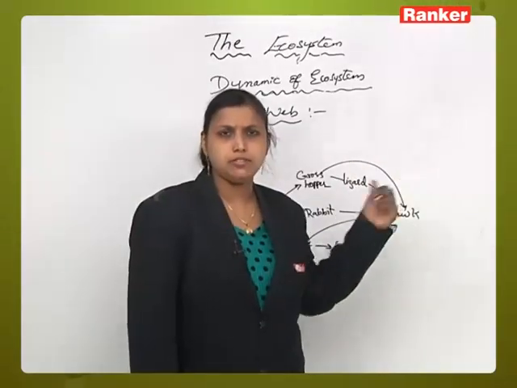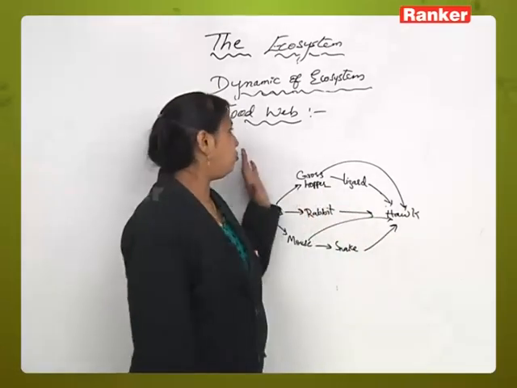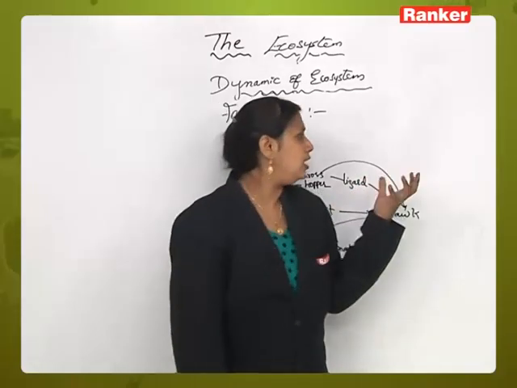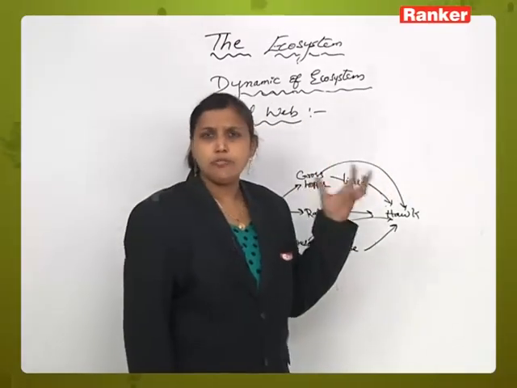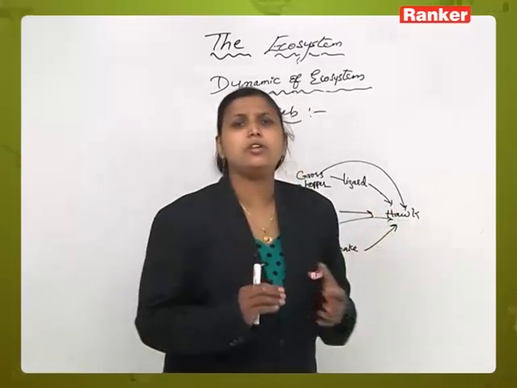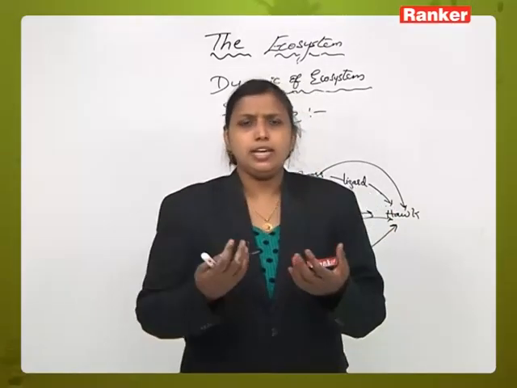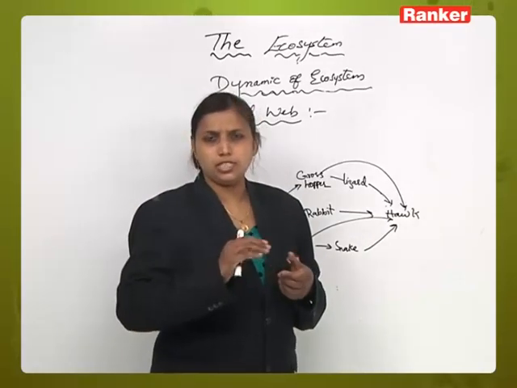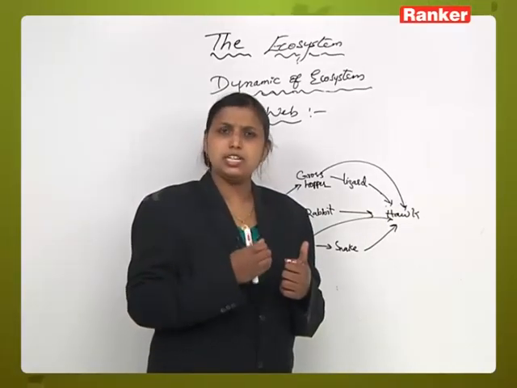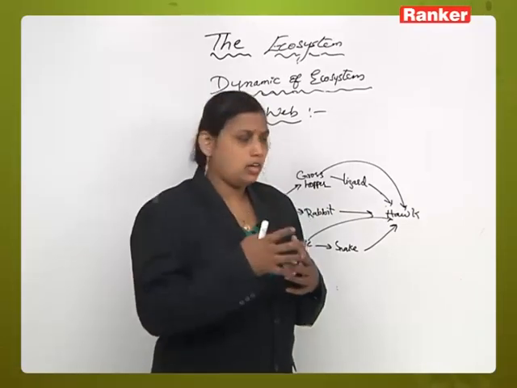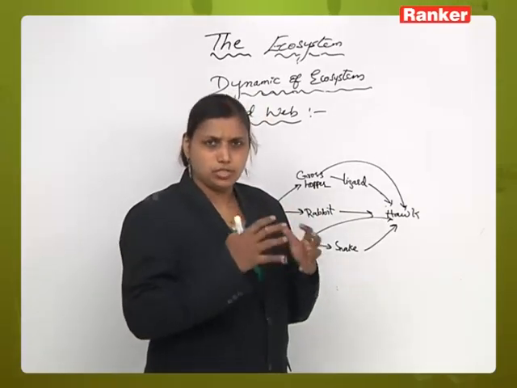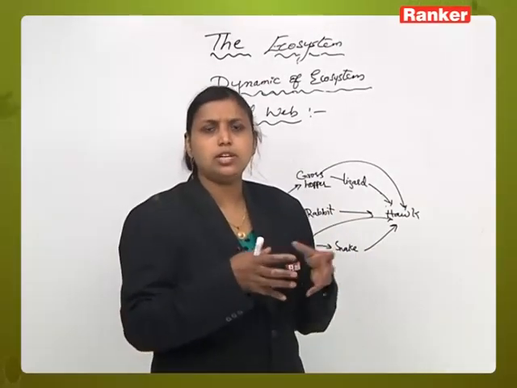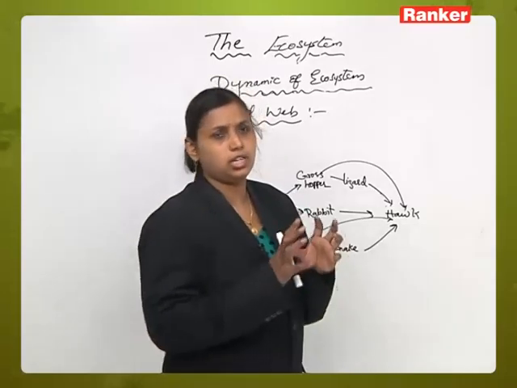We have discussed food chain earlier, right? Now we will talk about food web. Before talking about food web, when we are talking about natural conditions, a food chain, what we said, is the process of eating and being eaten, right? Now in natural conditions, we cannot say that a food chain is occurring in an isolated form. It is not an individual activity. It involves a group of organisms or a group of trophic levels. It is an interaction of different organisms involved, which leads to the formation of a food chain. It cannot occur in an isolated form.